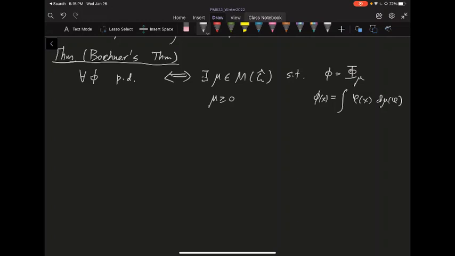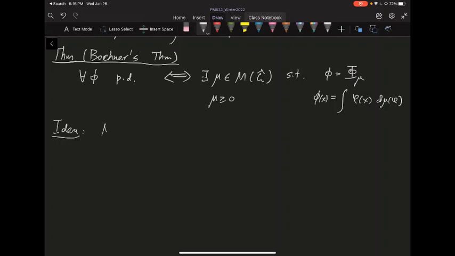If you want to find some measure and show some function is equal to the integral against this measure, this is essentially just using the duality theorem. The Riesz representation theorem tells you that if you can realize this as a linear functional, then this functional is always integration against a measure. That's kind of the idea.